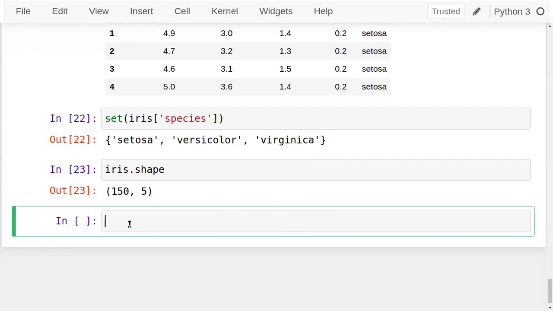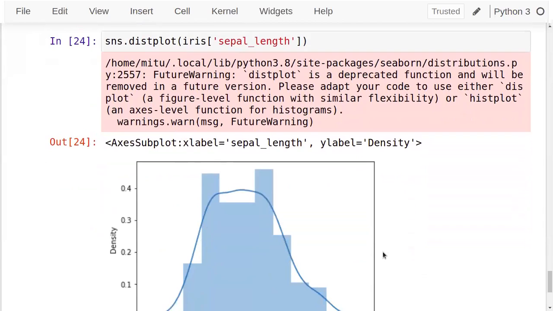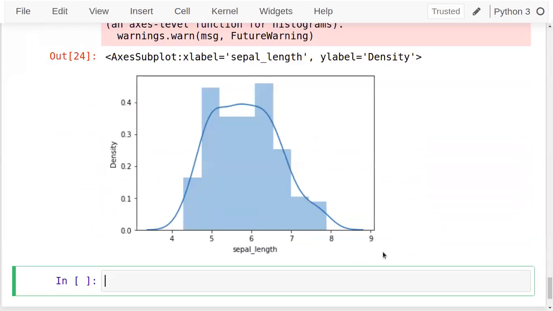Iris we will be making use of. So let's use sns.distplot, and to this distplot we have to pass a single parameter, iris of, let's use sepal length. Now you can see this. So the data distribution, as well as the kernel density estimation, which is called the KDE plot.